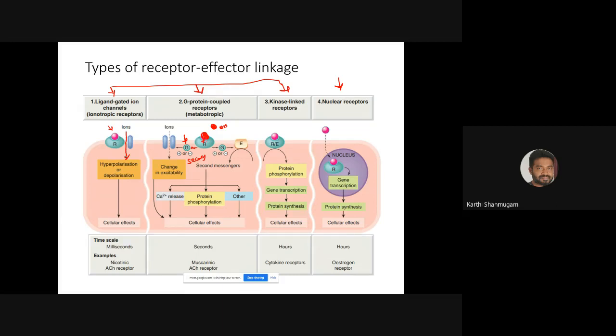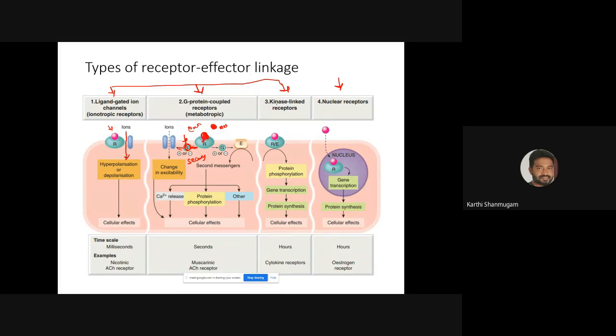And this complex itself activates another protein molecule which is present intracellularly. This is extracellular and this is intracellular, which activates the intracellular small protein molecule called G protein. And this G protein again activates or inactivates an ion channel, whatever it is, right? So this G protein is called a secondary messenger, right?